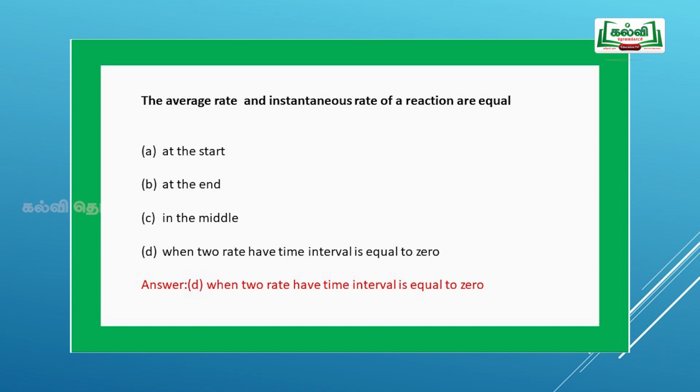Instantaneous rate, we measure at a particular time t. Average rate is over a time interval. If the interval is equal to 0, both average rate and instantaneous rate will be equal, hence option D, when the two rates have time intervals equal to 0, is the correct answer.